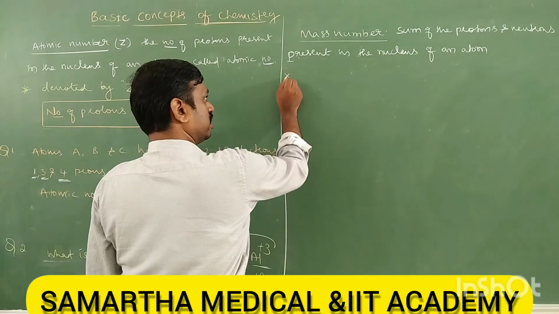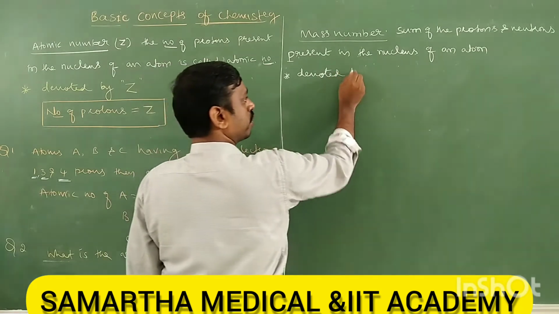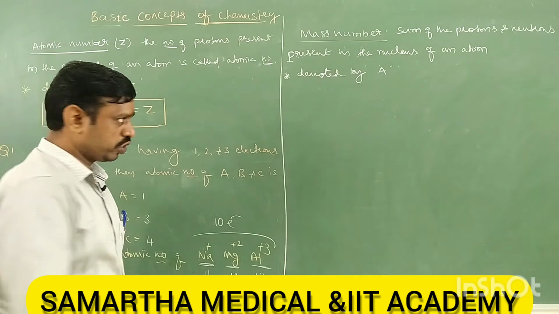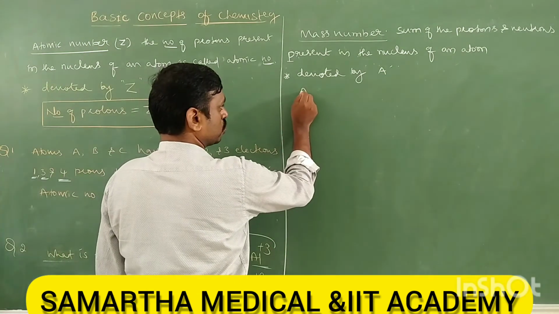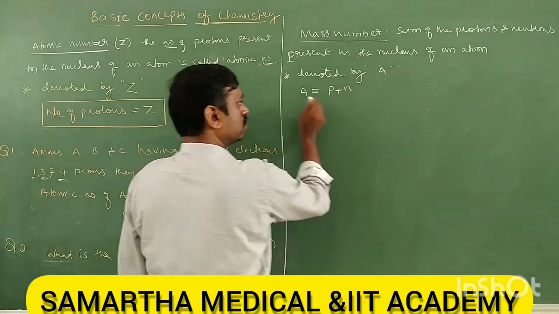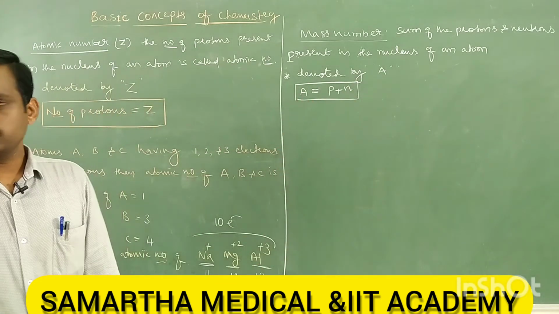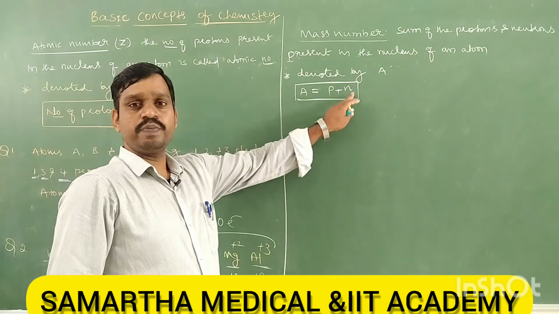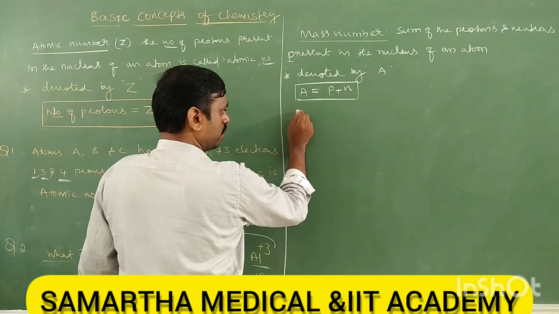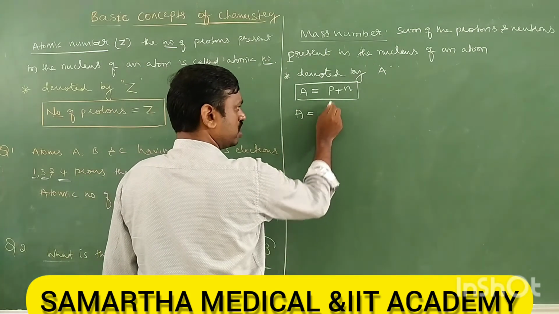Of course it is denoted by letter A. So can we write A equals mass number equals proton plus neutron? Yes, why not? P is proton, N is neutron. So A equals P plus N. Next, can we write A equals Z plus N, since proton is nothing but Z?